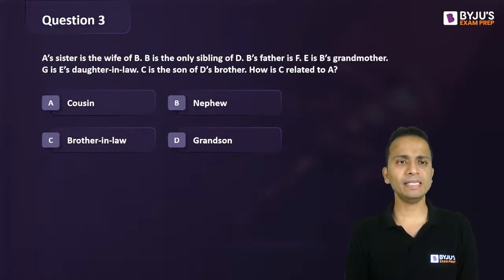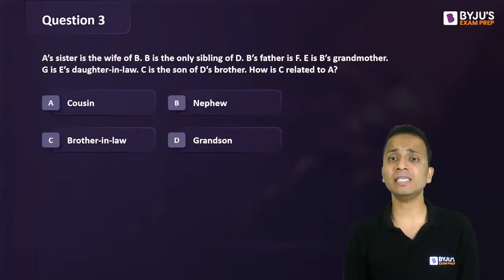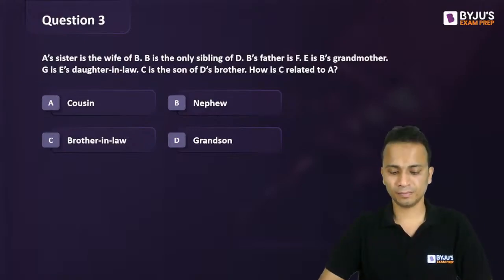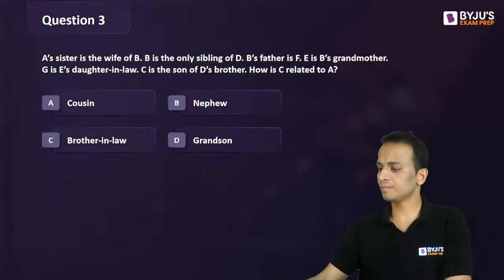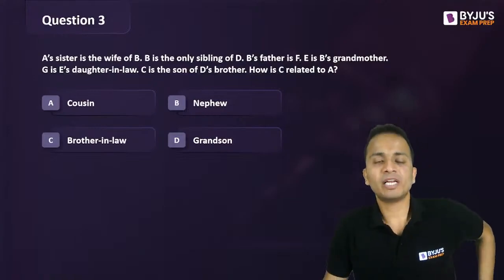Question is, A's sister is the wife of B. B is the only sibling of D. B's father is F. E is B's grandmother. G is E's daughter-in-law. C is the son of D's brother. So question is, how is C related to A? Come on, quickly give me an answer for this one.